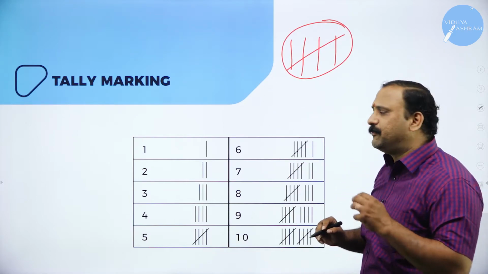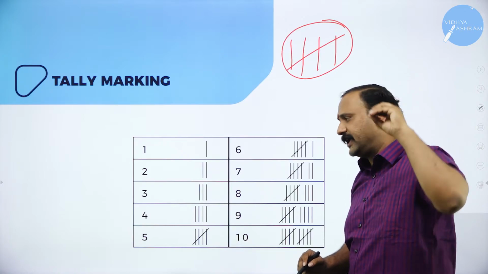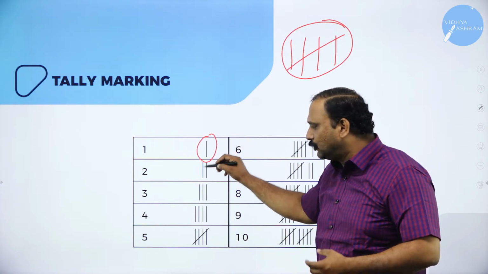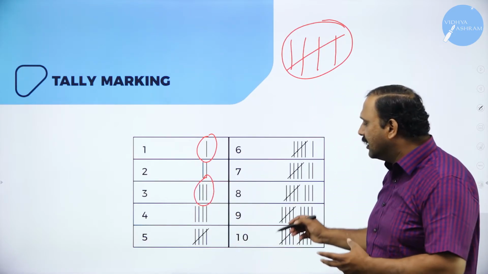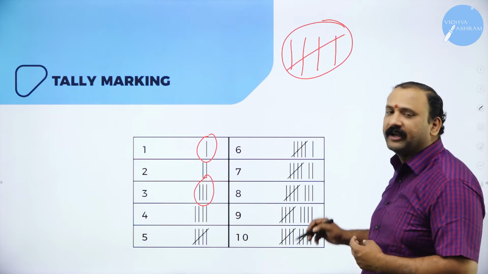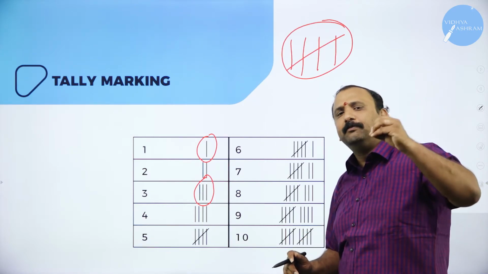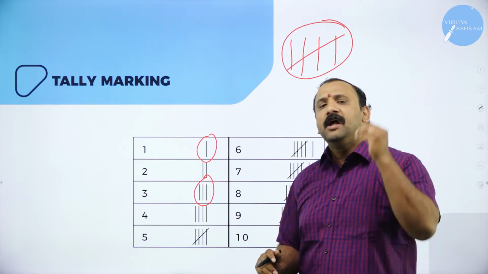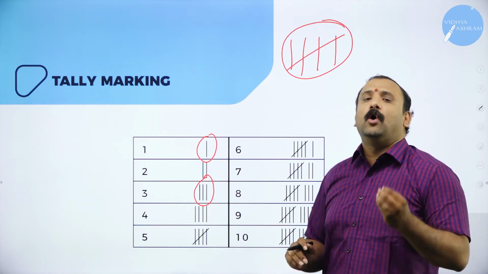Tally marking is a very simple form of counting the variables, counting the data. So you can see the representation. 1 means a single line, 2 means double line, 3 means 3 lines, 4, and it keeps on going. For 5 onwards, you start putting it into a particular manner. This is a very simple and an interesting way of how children learn counting, how children learn to understand the frequency distribution altogether.